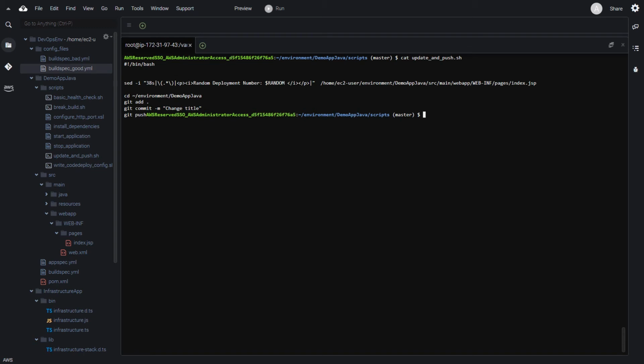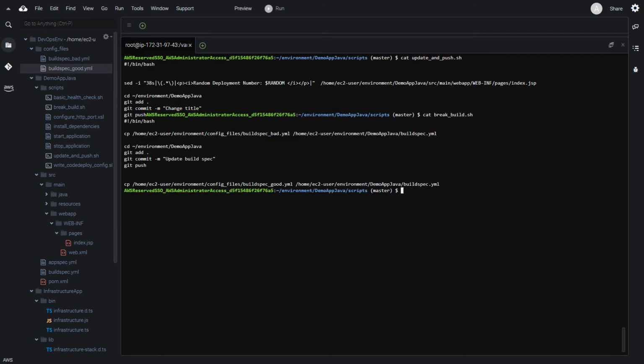We take a single line, update that random deployment number, save the file, and then we just add, commit, and push the change. We also have a second script that will be responsible for breaking the build, where we just use a build spec where I know that will cause a specific failure. And just like with the demo .NET application, I've had these running for about a week or so to simulate some sorts of changes on our pipelines and executions.